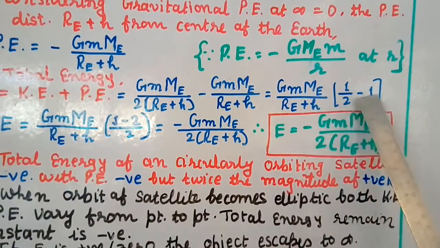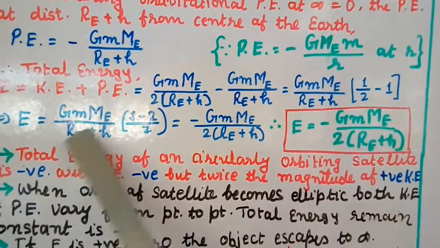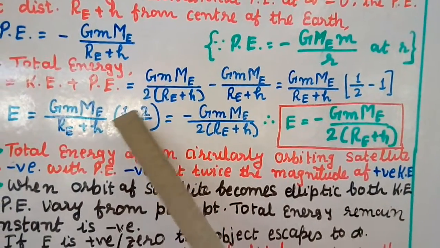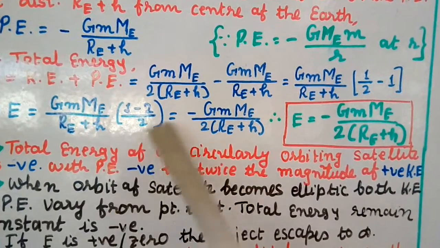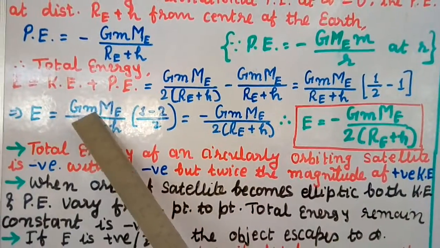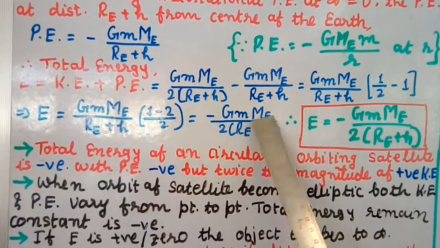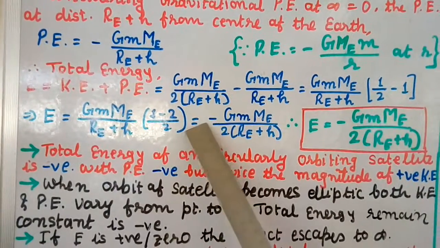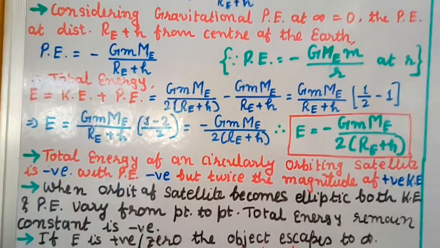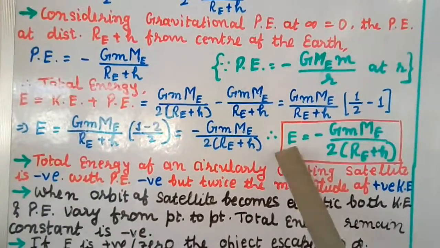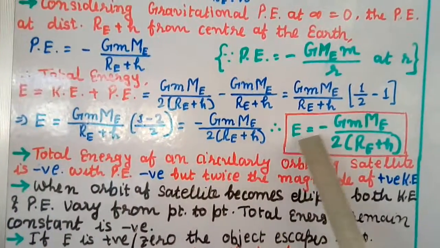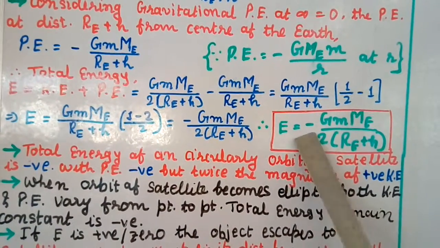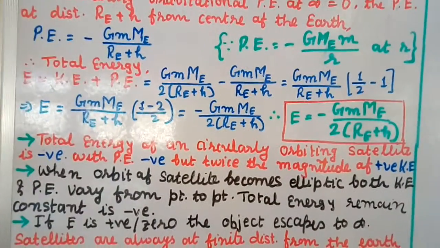Now take the LCM here: 1 minus 1 into 2 is 2, so 1 minus 2 by 2, and 1 minus 2 is minus 1, so you get minus, with the denominator 2 as it is, and G Me m divided by Re plus h as it is. That means what we have proved is that the total energy E is equal to minus G Me m divided by 2 into Re plus h. This is a negative value. The total energy we get is a negative value.